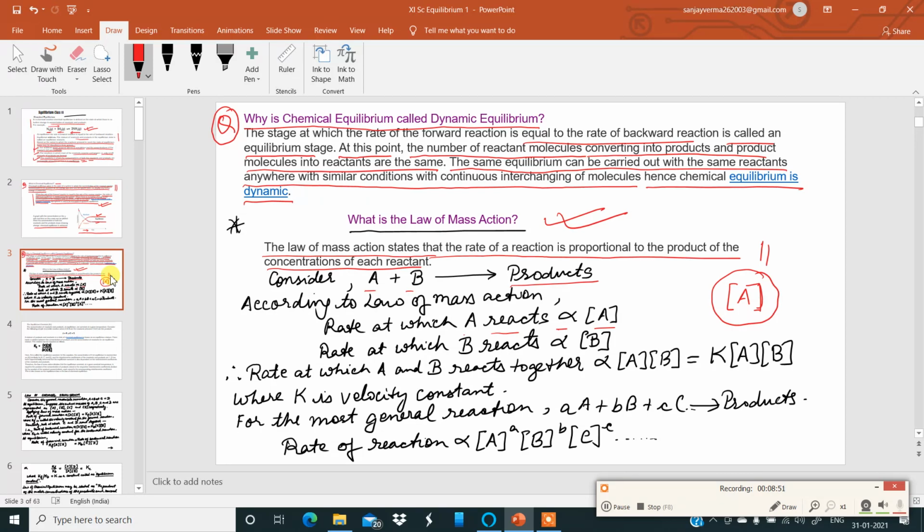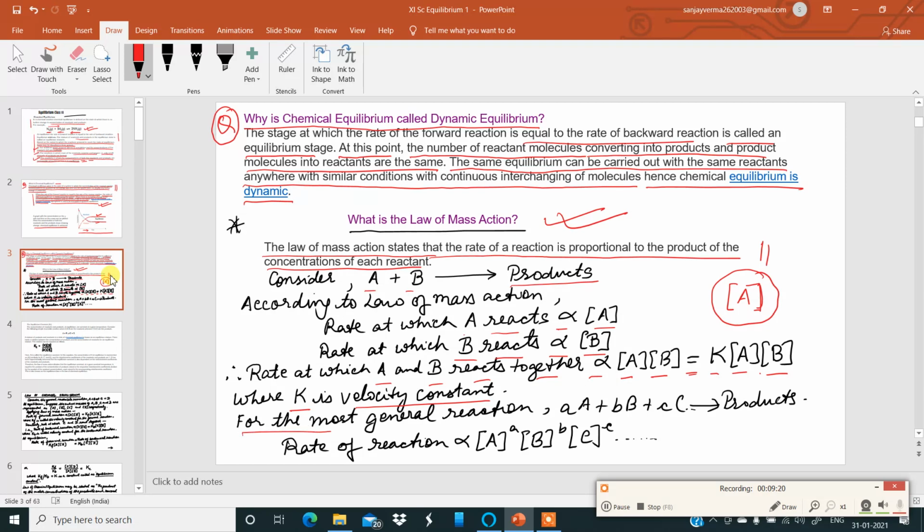Similarly, for the above reaction, the rate at which B reacts is directly proportional to the concentration of B. Therefore, the rate at which A and B react together is directly proportional to the product of the concentrations of A and B, that is equal to K, the rate constant, also called the velocity constant, into [A] into [B]. Remember, K is a velocity constant.